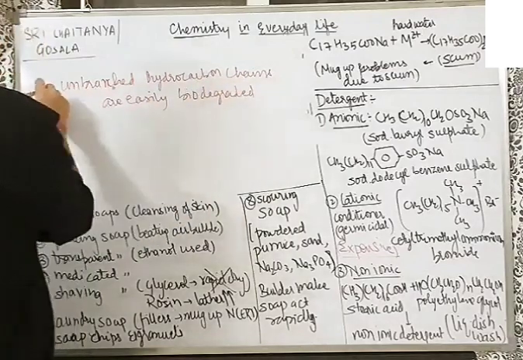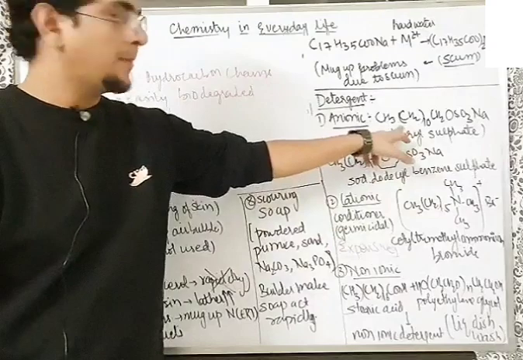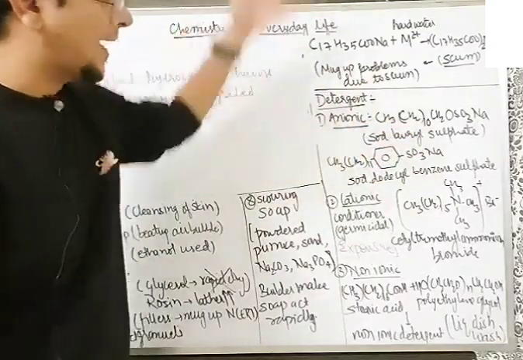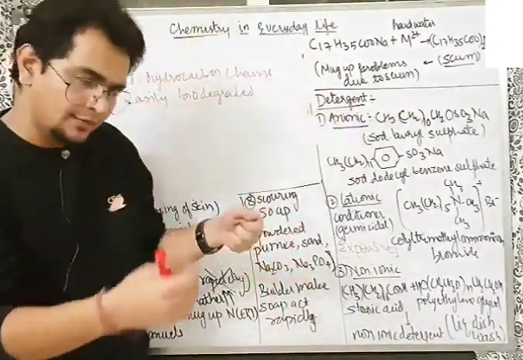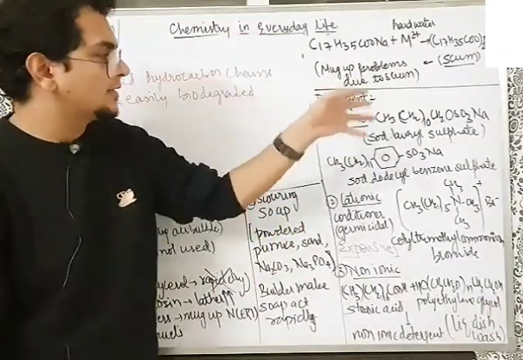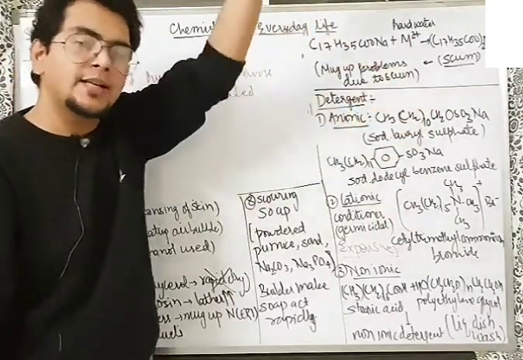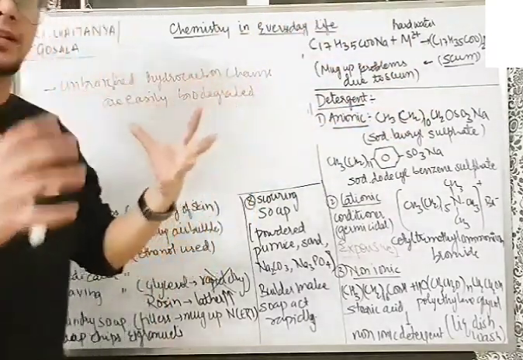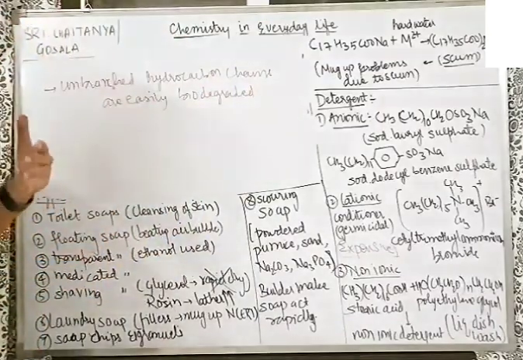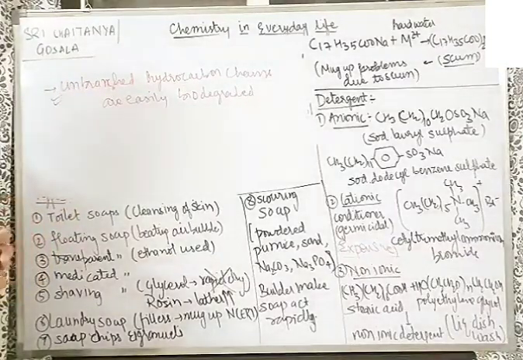So understand, whenever the detergents are made, if they give you 2-3 detergent, for example this one they give you, and some detergent they give with some side chains like CH2, CH2, CH3, after 2-3 carbon like CH3, CH, CH2, CH3, then CH2, CH2, then CH, CH2, CH3, then CH2, CH2, CH, CH2, CH3. So many chains, many side chains are there. So more branching, less biodegradable. So unbranched hydrocarbon chains are easily biodegraded.